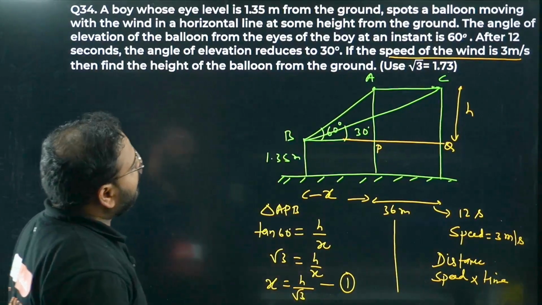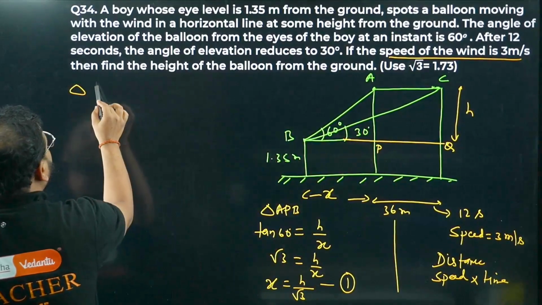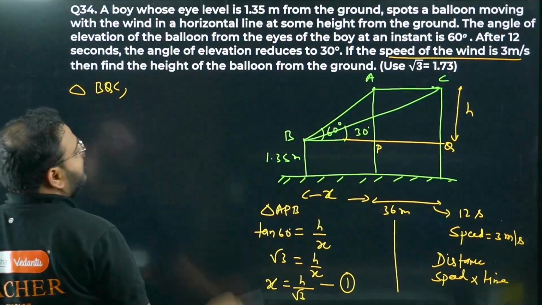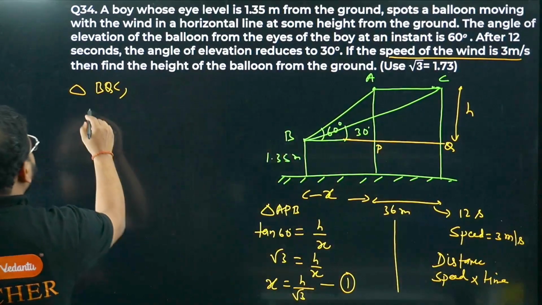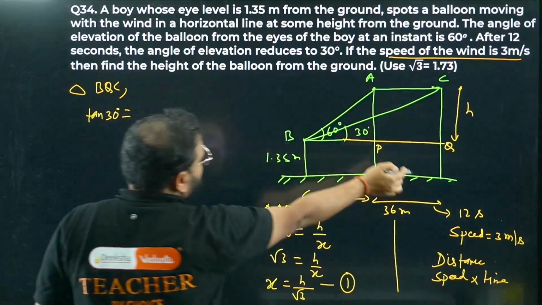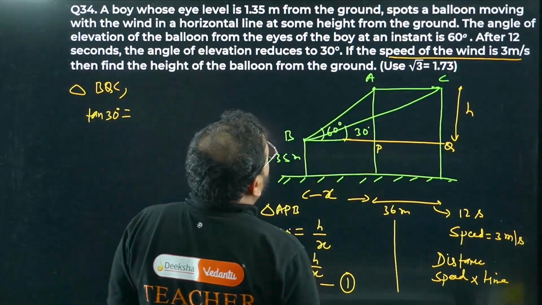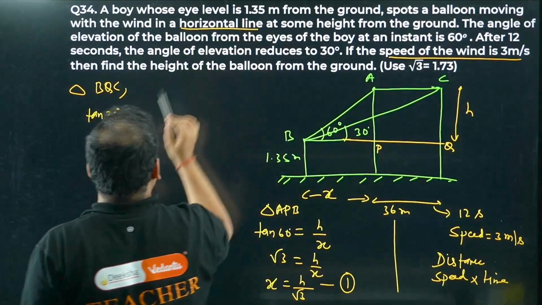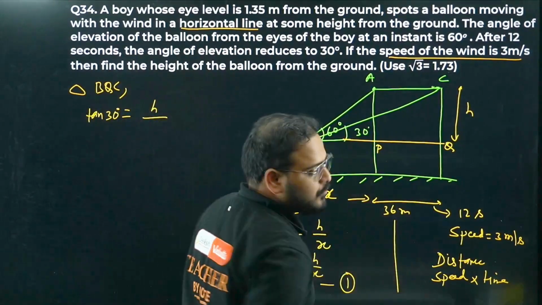Now we will apply in the triangle BCQ or BQC. What's the angle of elevation in this case? 30 degrees. So we use tan 30, opposite. The height h remains the same, right? Because the flow is horizontal. So it will be h upon, what is the adjacent length now?